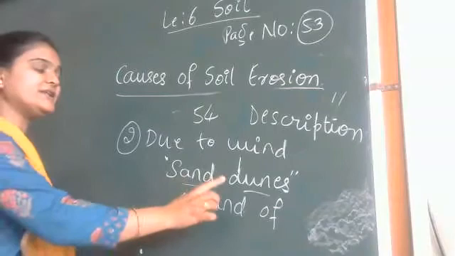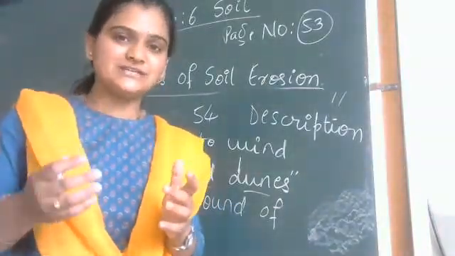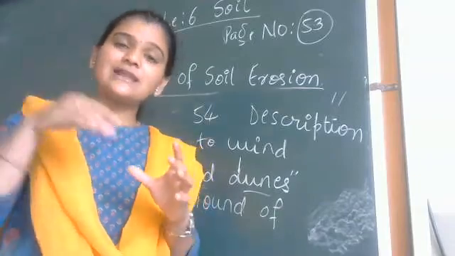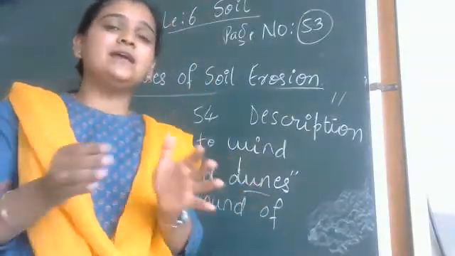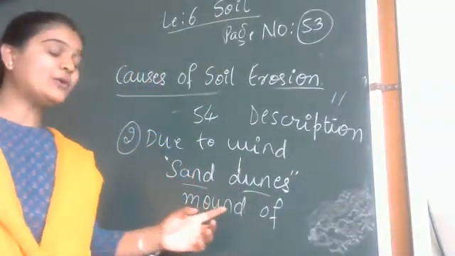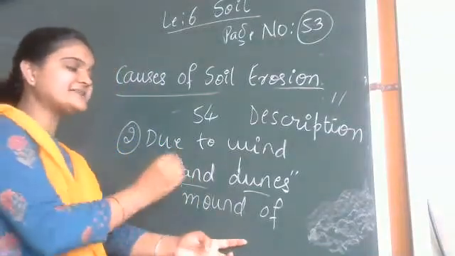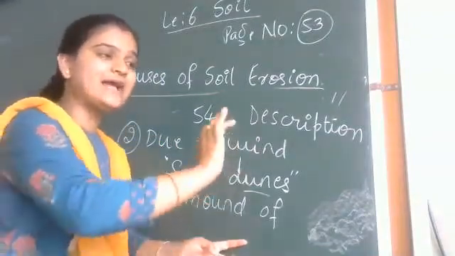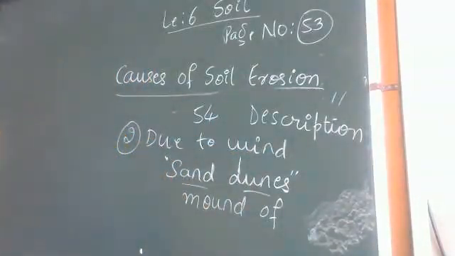Here sand dunes is nothing but what, children? When you play in the sand on the beaches, you will put your leg inside the sand and you will try to make a mound. That is known as mounding of sands. It happens due to wind. The sand is getting accumulated completely at one side only. That is known as sand dunes.